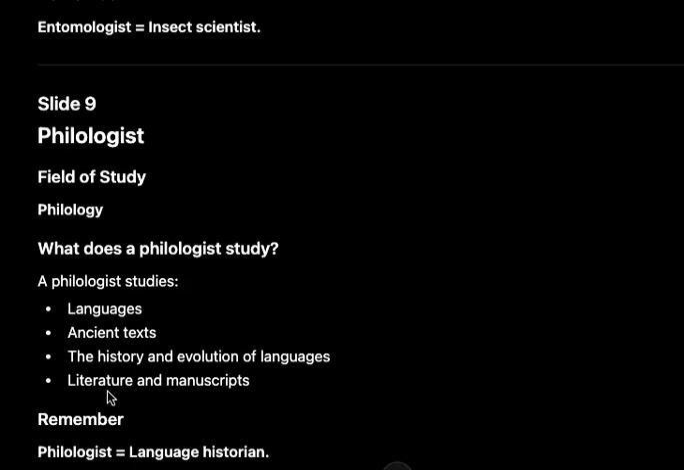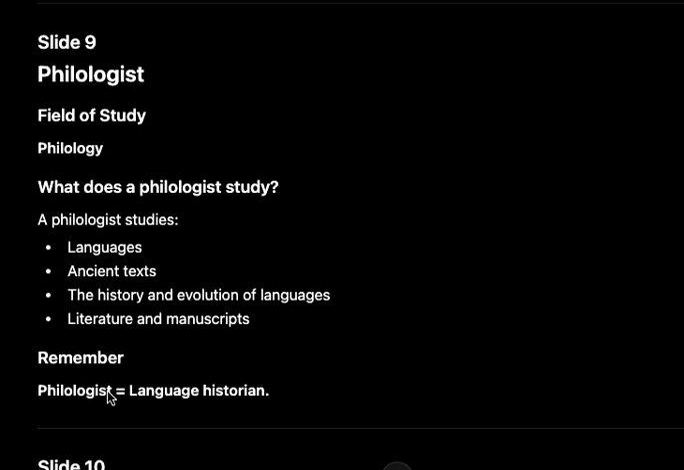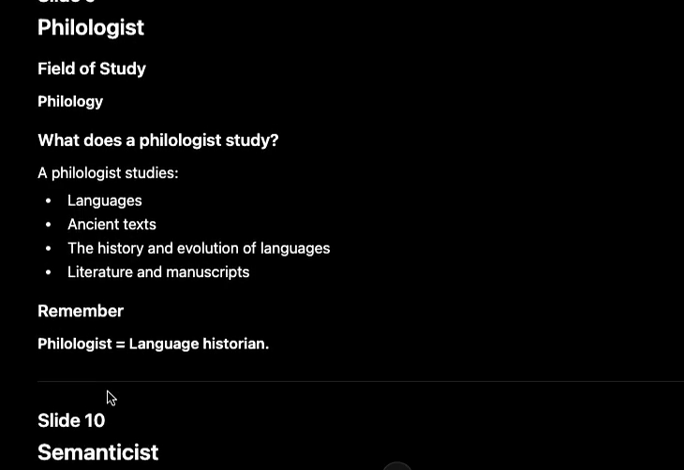Then we have philologists. Philologists study language, ancient texts, the history and evolution of languages, literature, and manuscripts. They study languages that are presently in use in the world, and languages that were used in the past and are not used presently. They study all of them. So a philologist is a language historian.